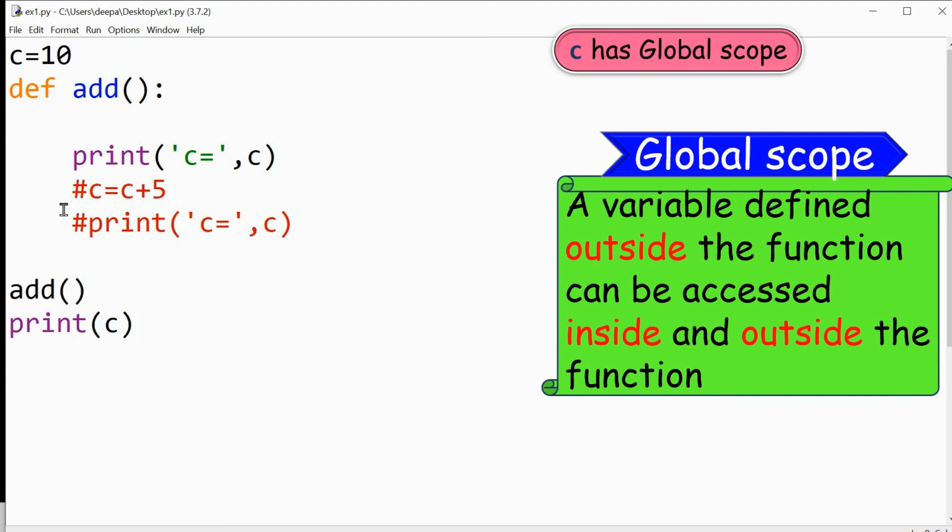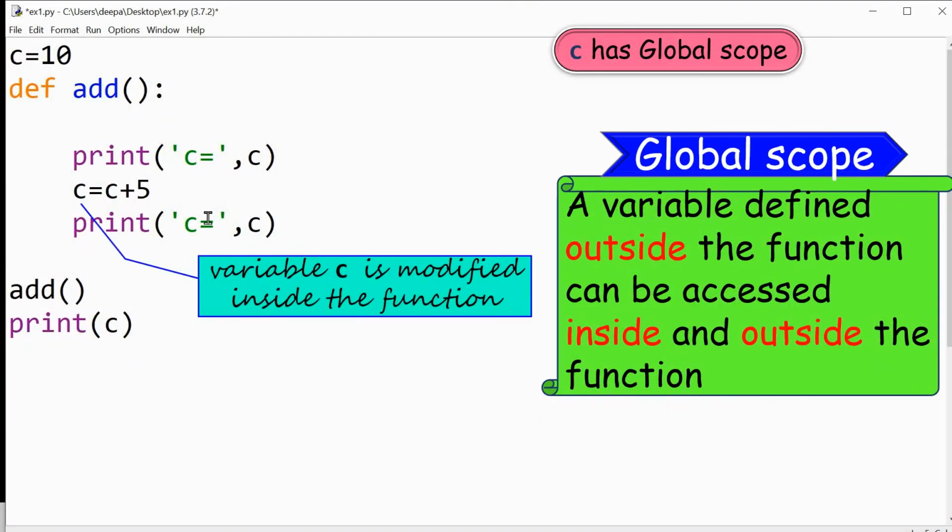Okay, suppose I use these two statements now. C is equal to C plus 5 and print C. Now in this step, C is equal to C plus 5, I am trying to modify the global variable inside the function. The global variable is actually defined outside the function, but in this statement, C is equal to C plus 5, I am trying to modify the global variable inside the function. So let us check whether this modification is possible.